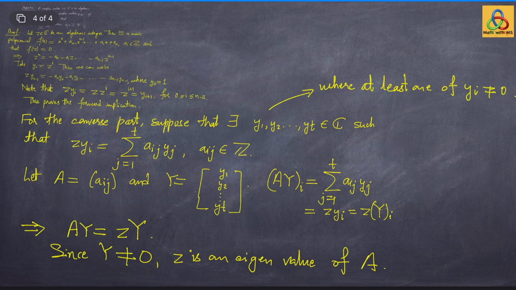But what kind of matrix is A? A is an n by n integer matrix. And just now we observed that if you are given an integer matrix and take its characteristic polynomial, it is going to be a monic polynomial and all its roots are going to be algebraic integers. Now since z is an eigenvalue, a root of the characteristic polynomial of A, this implies that z is an algebraic integer. So this completes the proof of the proposition.